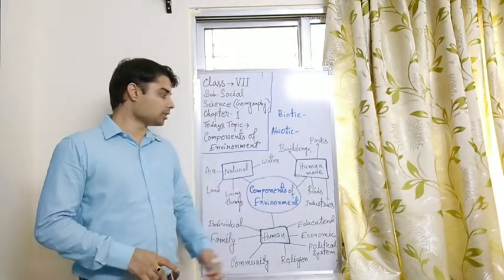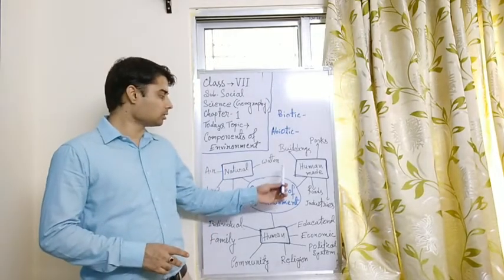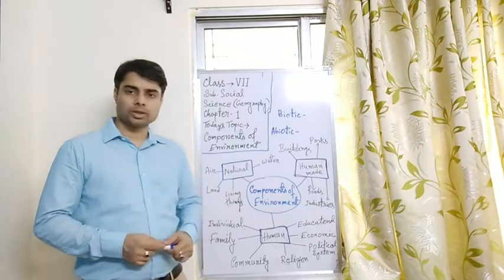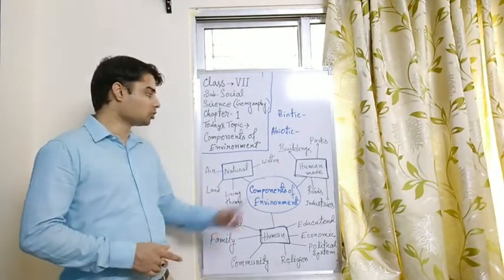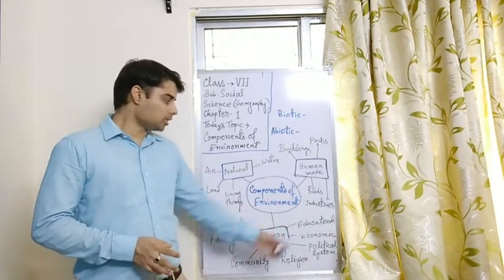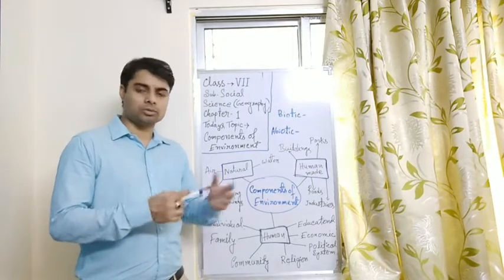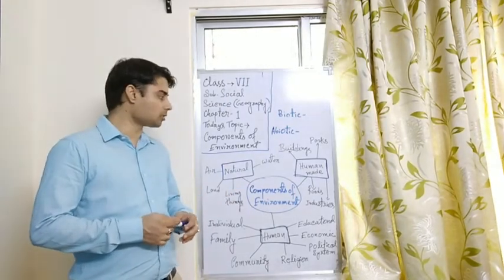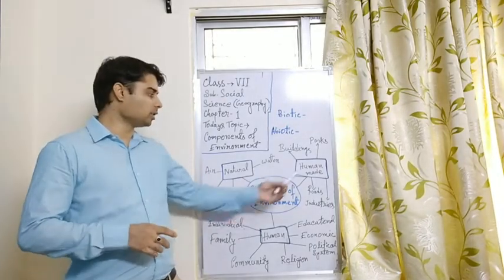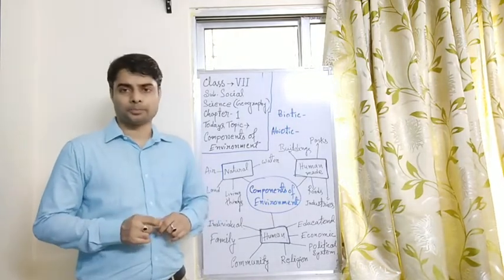Now what are the components of human-made environment? There are again a lot of different types of human-made environment. Suppose buildings made by humans, parks, roads, industries, bridges, and all the rest of these things. So everything made by humans is under this component. It is called the human-made component.